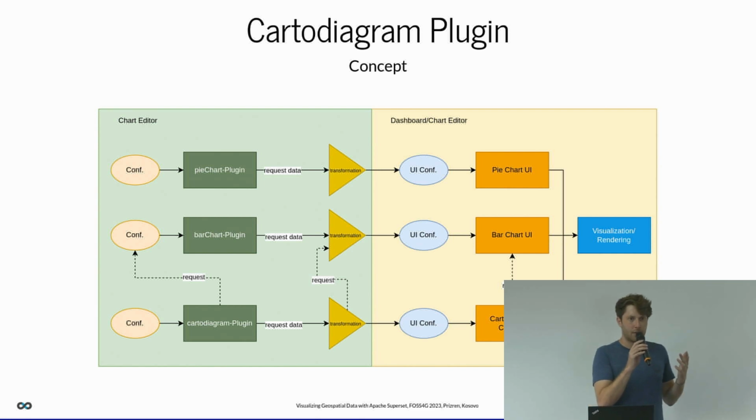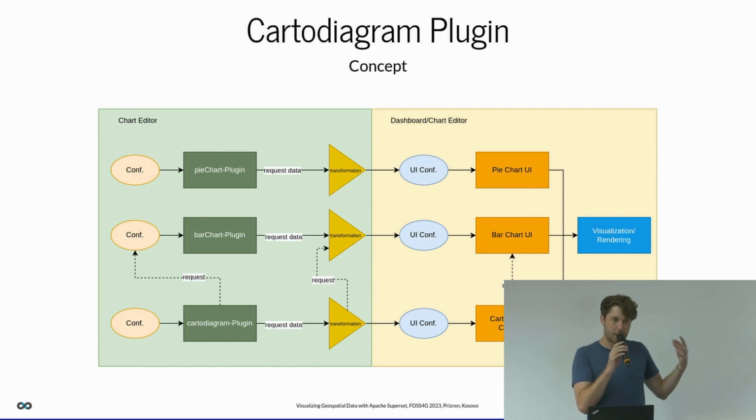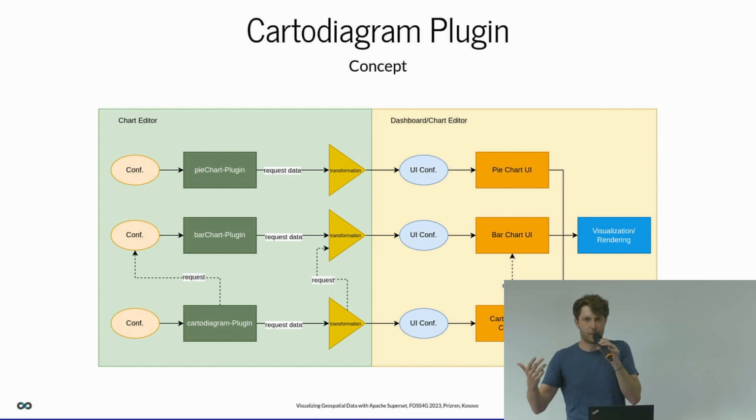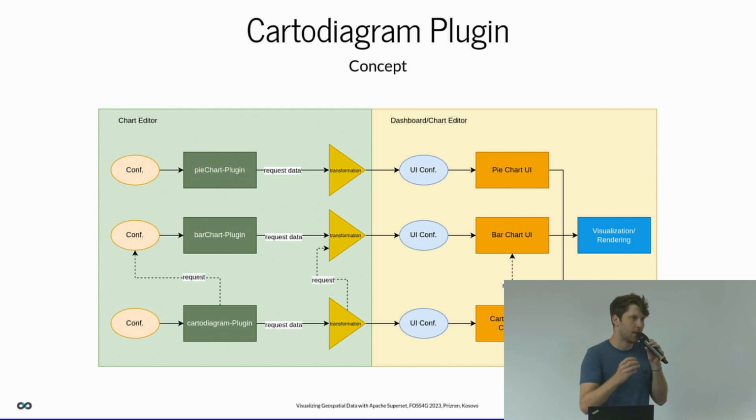With the cartogram plugin, things work a little differently. I still have my base configuration, but I request the information and the configurations from the plugins I am referencing. So when I selected that I want to use that pie chart on my map, I request that information and use this configuration and just inject the geospatial information. For example, selecting the geometry column, I inject this into the configuration, so it will also be grouped by location. Afterwards I also request the transformation function of the other plugin, get my own configuration then, and put it into the cartogram